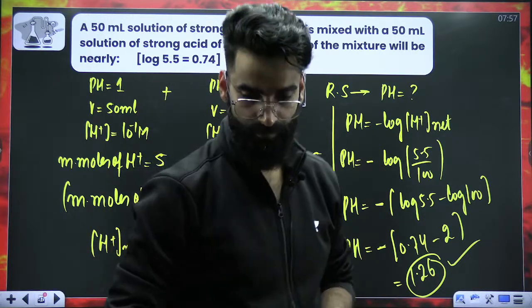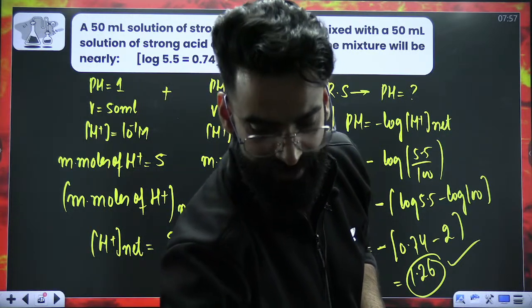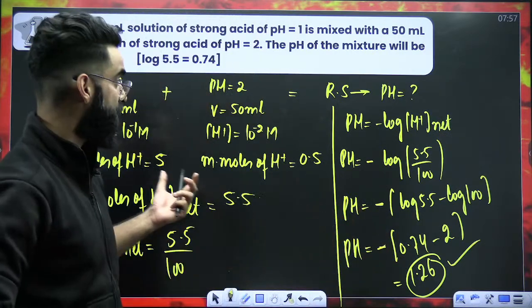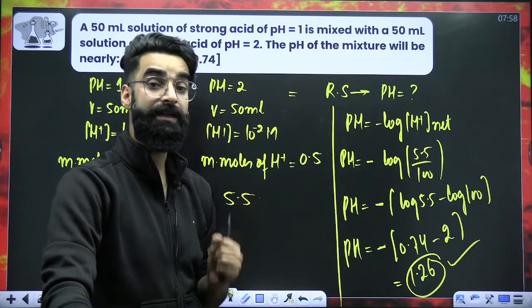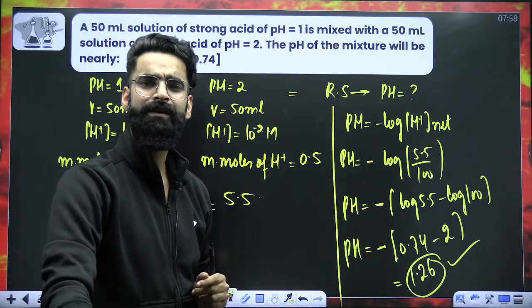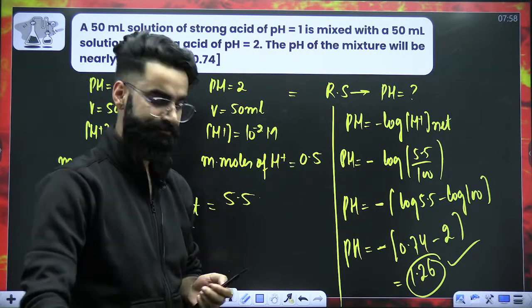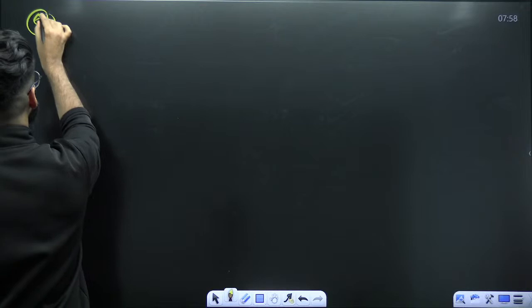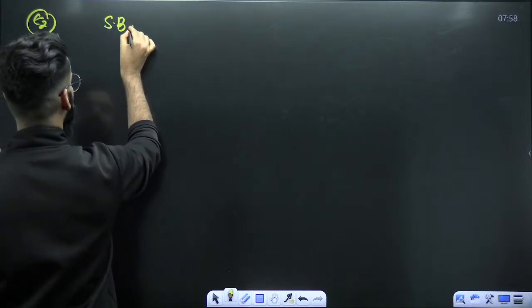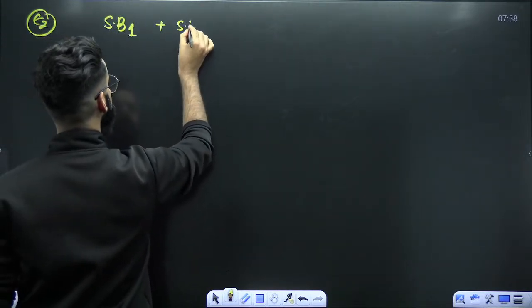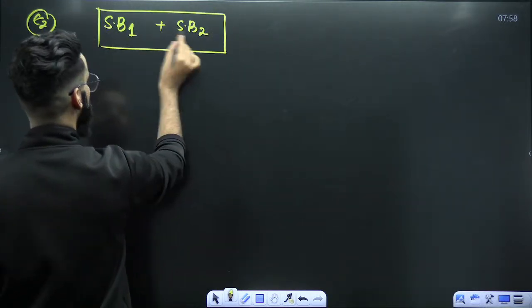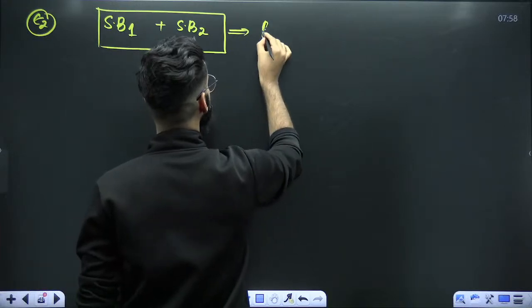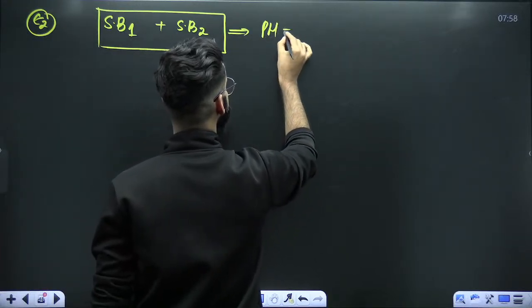Yes? So what was this part? This was the pH of a mixture containing 2 strong acids. In a similar way, let's say you have got 2 strong bases. So let me mark the heading as case 2. 2 strong bases. Strong base 1 plus strong base 2. You're mixing them. You have got a mixture of 2 strong bases. How do you calculate the pH of the mixture?